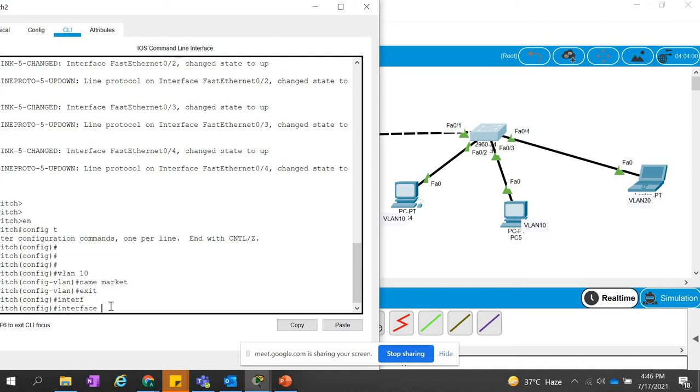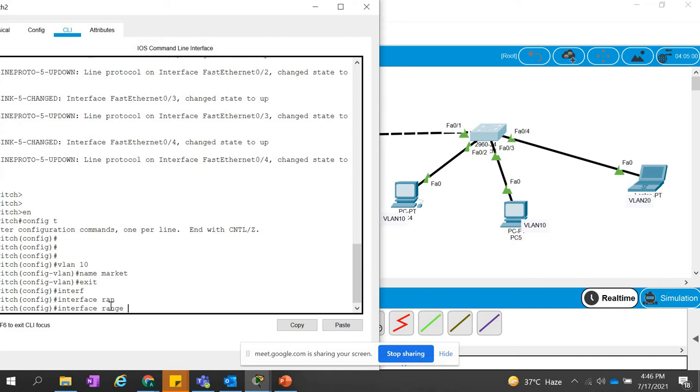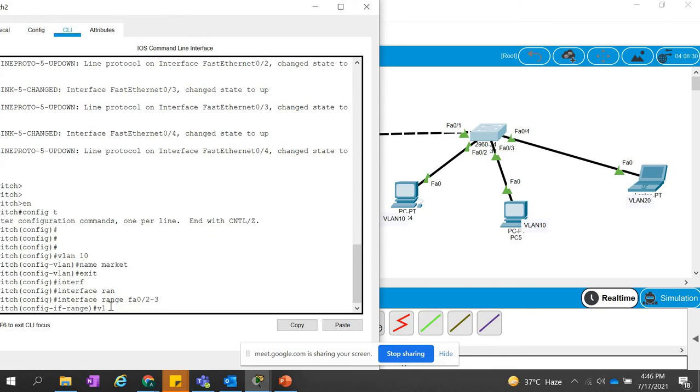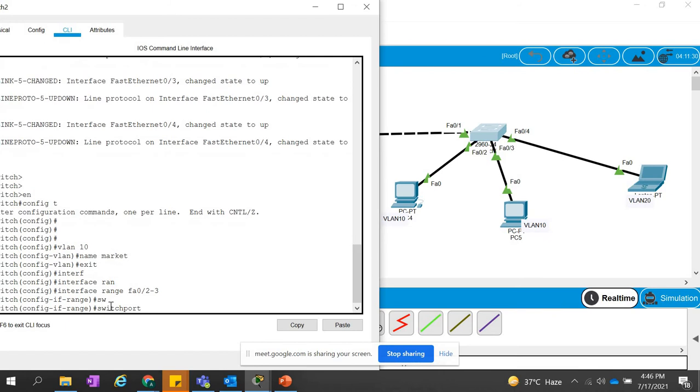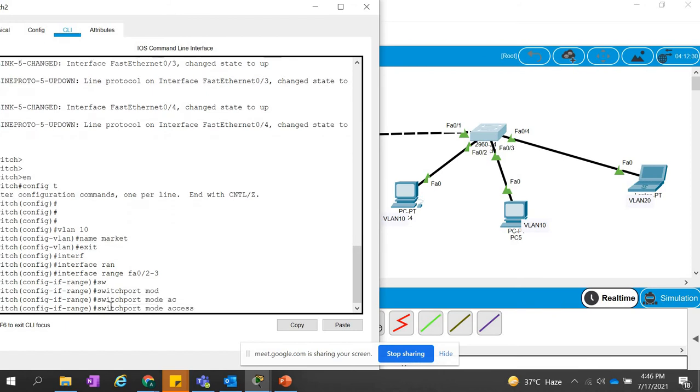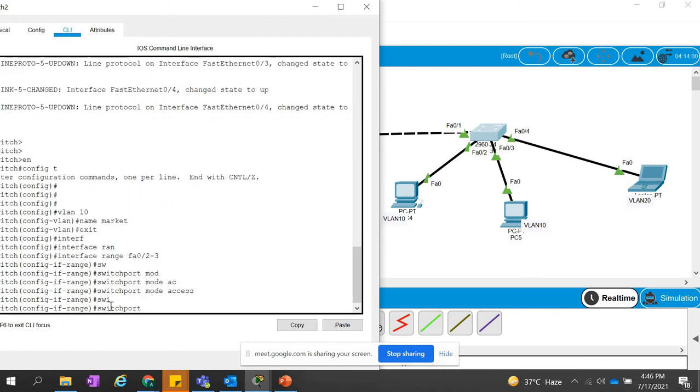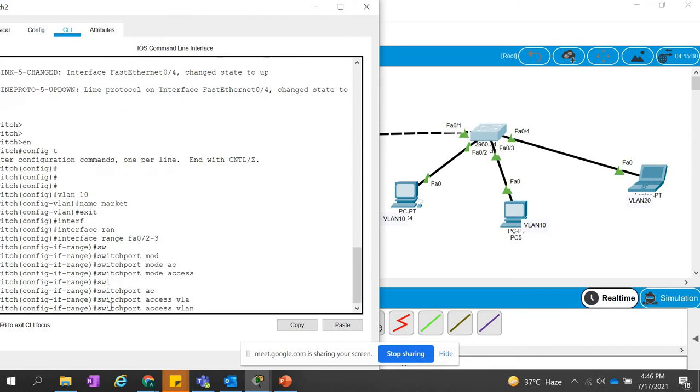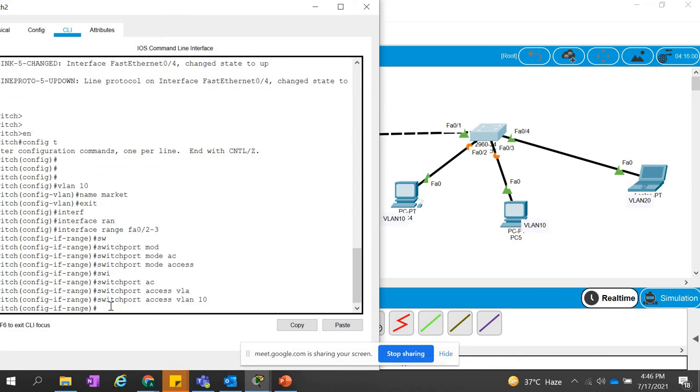So let me go to the interface range FA 0/2 and 3, and let me put them in the part of the VLAN. Well, first we have to assign the mode. So switchport mode access, and switchport access VLAN 10. So now these FA 0/2 and 3 are part of VLAN 10 now.